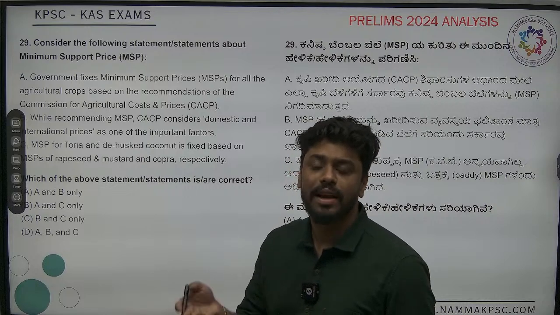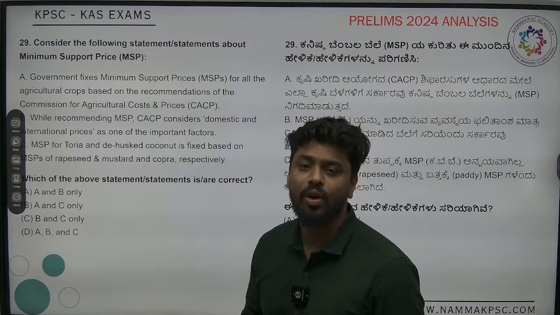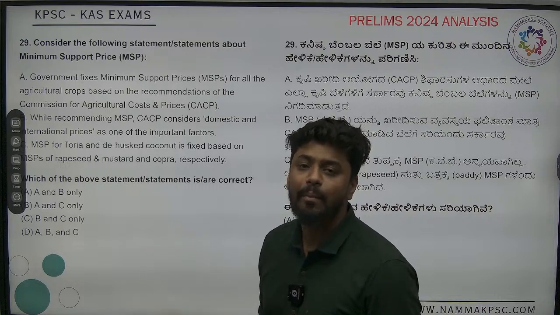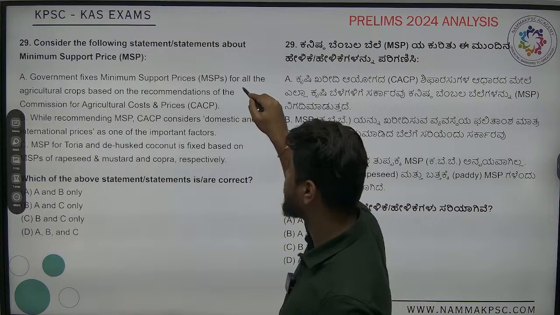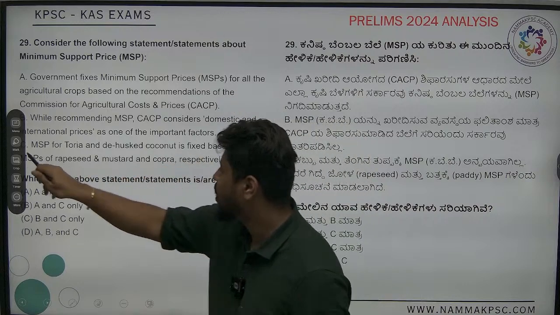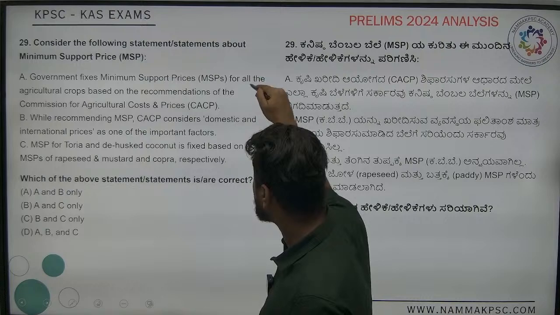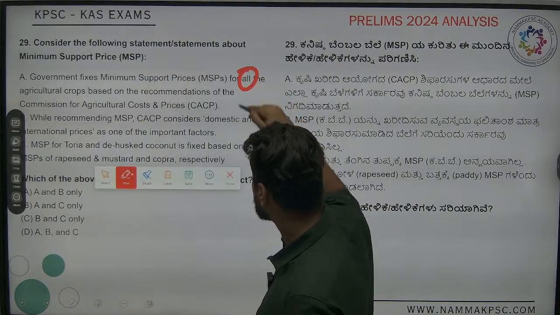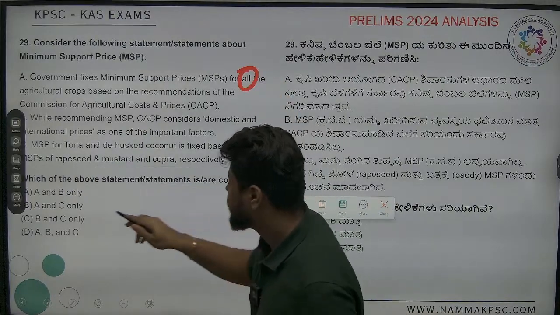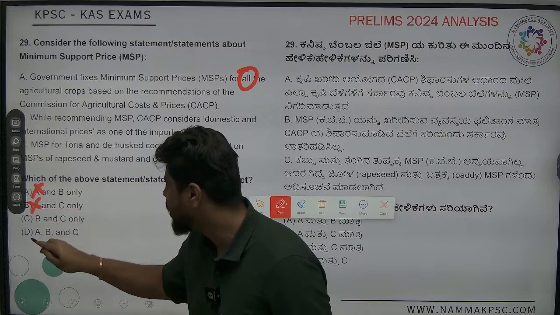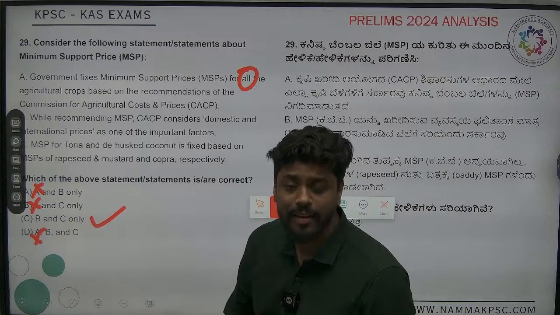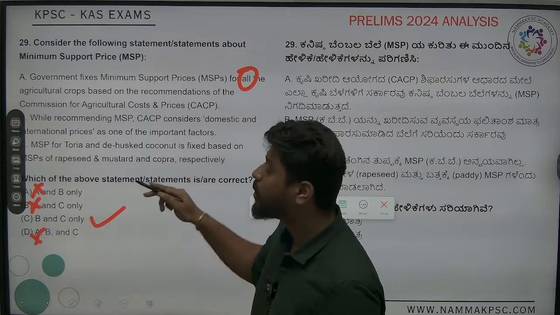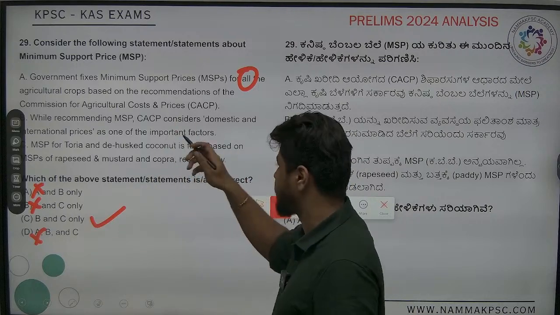Many times we see that these kind of subsidies, whatever the government is giving, it goes into the amber box of WTO also, right? So anyways, they are telling that this is all crops is there. All is an extreme statement. All is an extreme word. So in this case, if A goes away, automatically we get B and C. There is no need for reading also, but nevertheless we will read, right? Why? To confirm whether our thinking is correct.